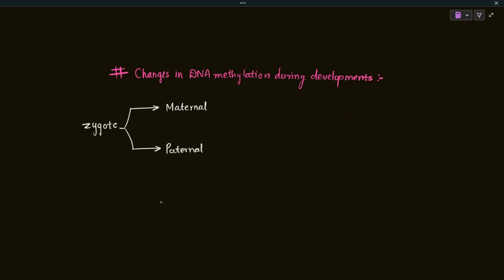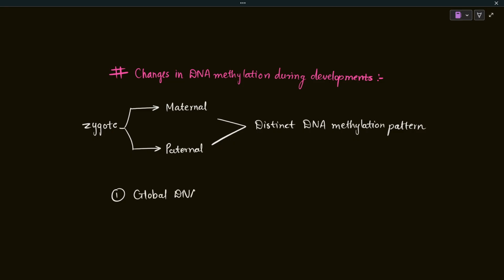So now, this genome is inherited from parents, and that is why it will have its own distinct DNA methylation pattern. So that is why the very first event that the zygote undergoes after fertilization would be global DNA demethylation.